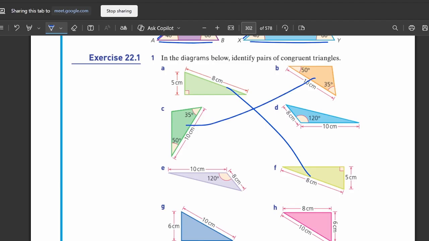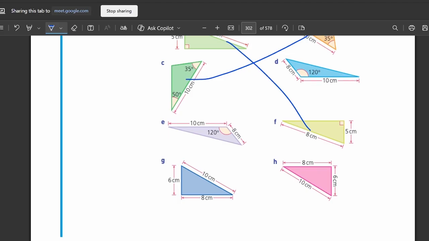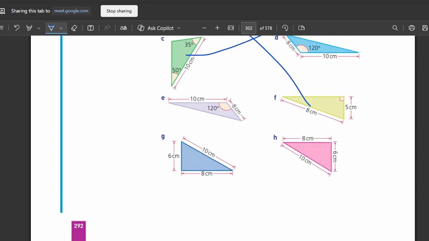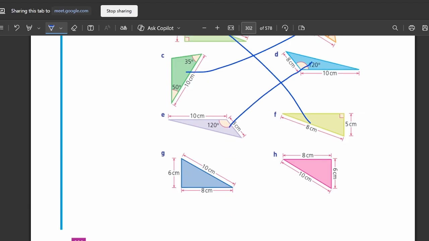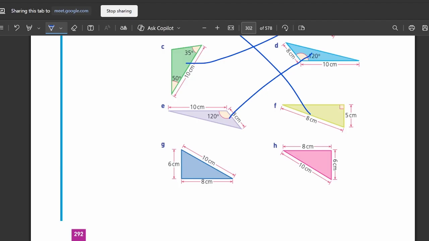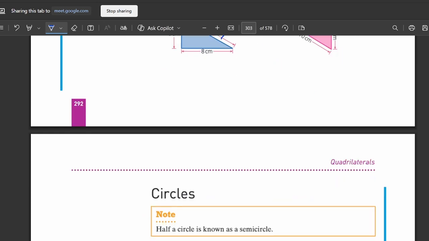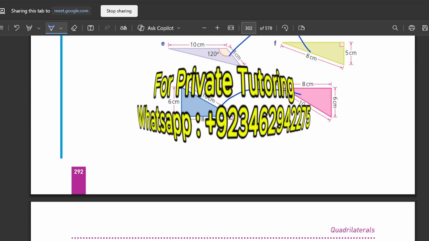E is congruent to which one? D. E is congruent to D. Very good. And G is congruent to H. Very good. I think that was all for this exercise.